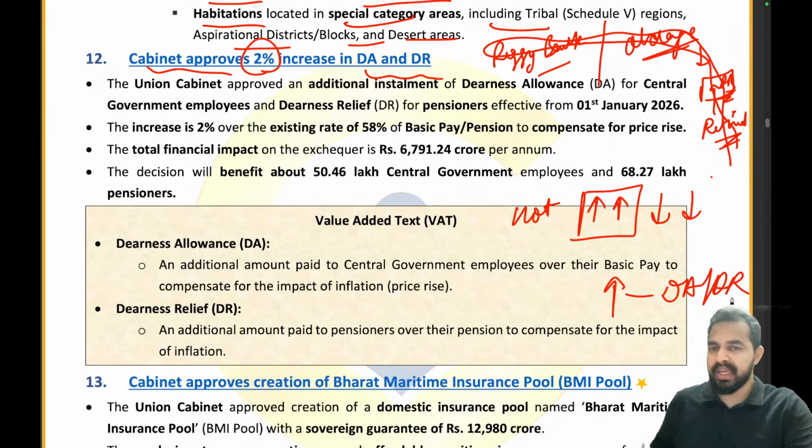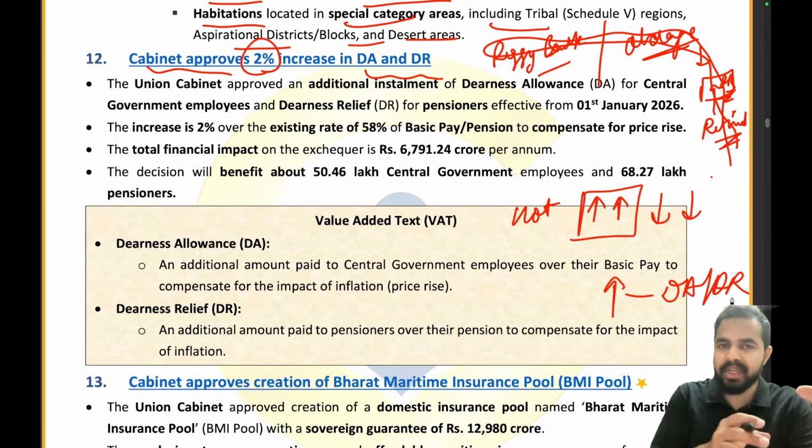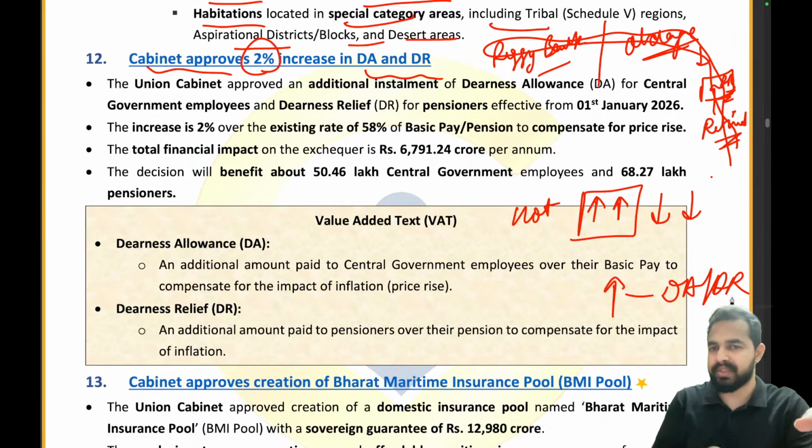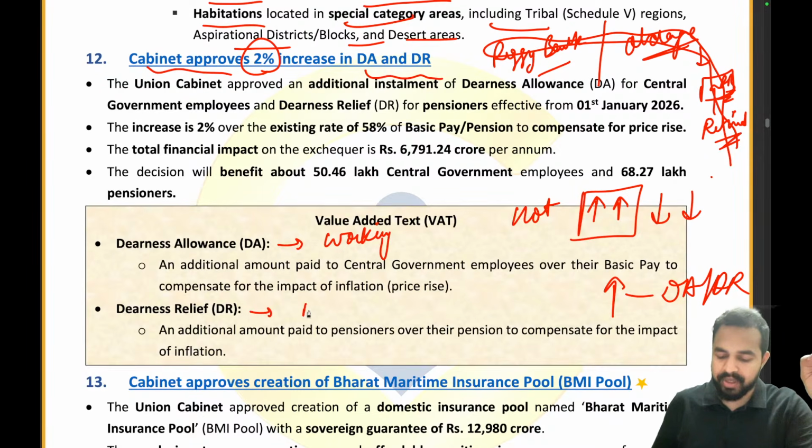Clear? Basically, so that the purchasing power of the people who are getting regular salaries is maintained against inflation, we provide them the dearness allowance and the dearness relief. Let me tell you in very simple words, dearness allowance is for the person who is already working, and dearness relief is for the person who is retired.